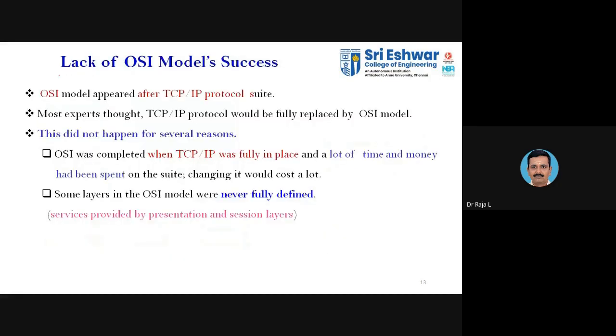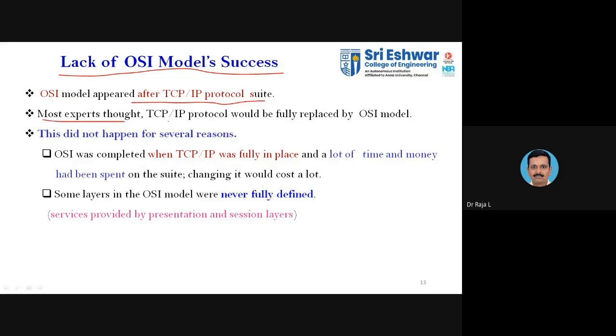So why are we not considering these upper 3 layers? Because we consider only the TCP/IP with 4 layers. There is some reason behind this. The OSI model appeared after the TCP protocol. Initially they developed TCP/IP, and later on they developed the OSI layers, extending the 4 layers with 3 more layers.